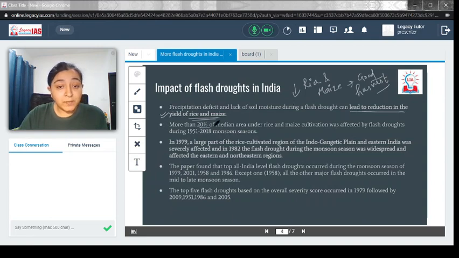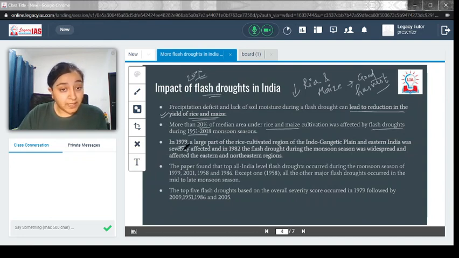More than 20% of the median area under rice and maize cultivation was affected by flash drought during the 1951 to 2018 monsoons. So you can see that for a period of almost 60-70 years, around 20% of the area has been affected by the flash drought.